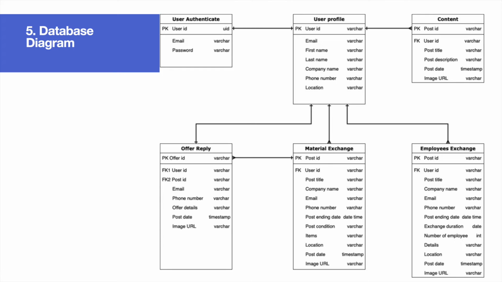When a user creates a post, it generates an ID for the post to identify the details in that post. The offer reply relates to the material exchange. It serves the post ID to identify which offer belongs to which post. The image URL is generated after the user uploads the image to the website, and the website will store that image in file-based storage.